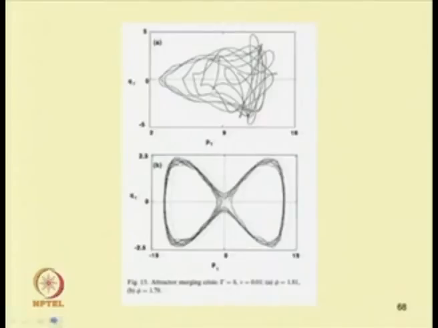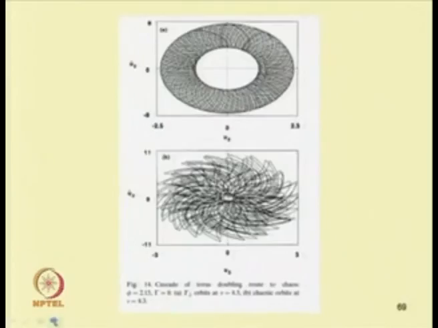Similarly, before bifurcation, this is one chaotic attractor. So, by changing this, let phi equal to 1.81. So, one can observe two sets of chaotic attractors. This is one set and this side also will be another set, and by changing this phi to 1.79, one can see that these two chaotic attractors merge to form an attractor merging crisis.